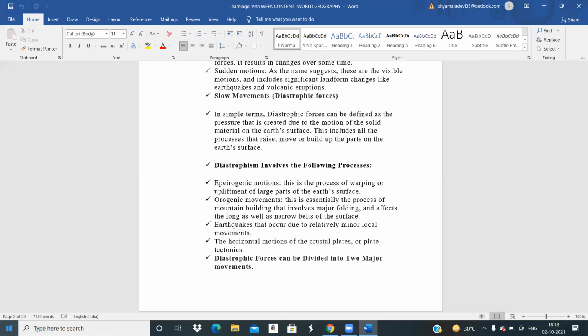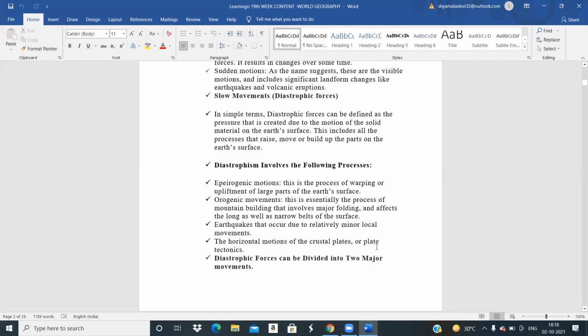So if you are lying in the 5th or the 4th part, I think usually you are exposed to earthquakes, or that particular area will be experiencing the earthquakes. Am I clear? Then you have the other one, the horizontal movements of the crustal plates or plate tectonics.